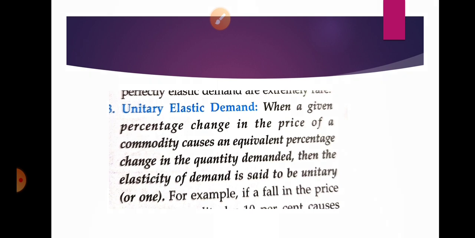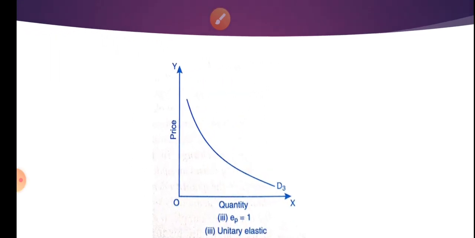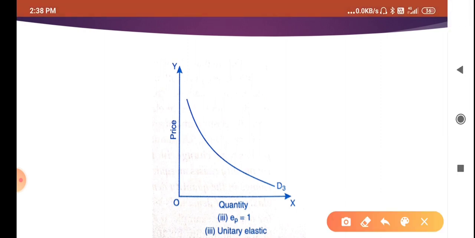It will be clear with the help of this diagram. This graph you can go through. We have taken price on the y-axis, and on the x-axis we have taken the quantity demanded.